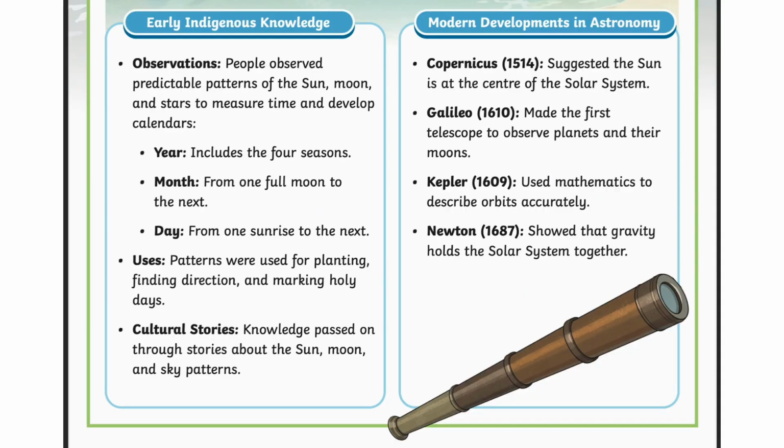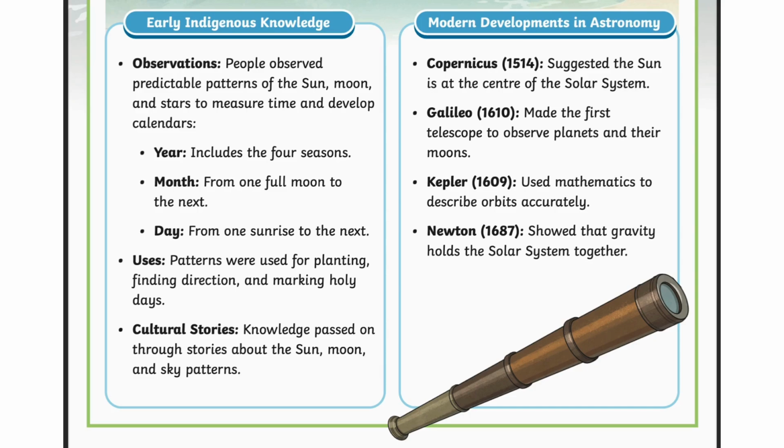Early indigenous knowledge. Observations. People observed predictable patterns of the sun, moon, and stars to measure time and develop calendars. A year includes the four seasons, a month is from one full moon to the next, and a day is from one sunrise to the next. Uses. Patterns were used for planting, finding direction, and marking holy days. Cultural stories. Knowledge passed on through stories about the sun, moon, and sky patterns.